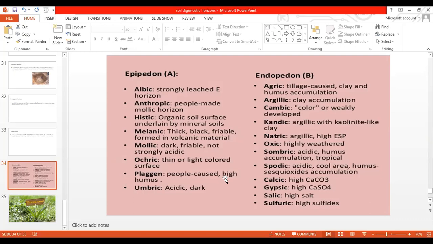Maybe the author has some different idea regarding the high humus, but you remember it in this manner only. Okay, sir. Thank you. There will be some confusion between anthropic and plaggen also. Even you can see some comparison between argillic and other endopedons also.